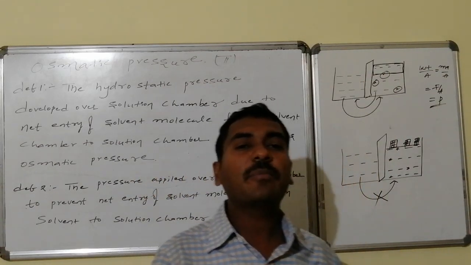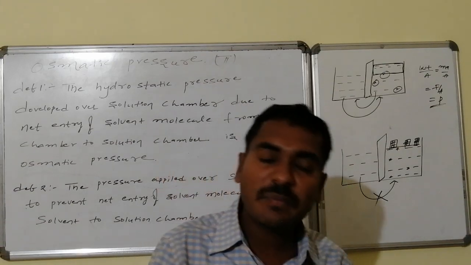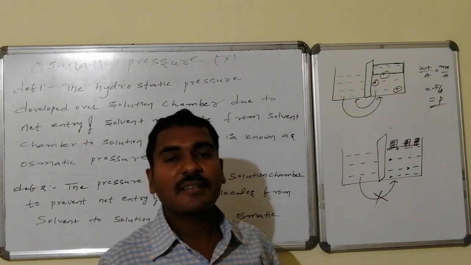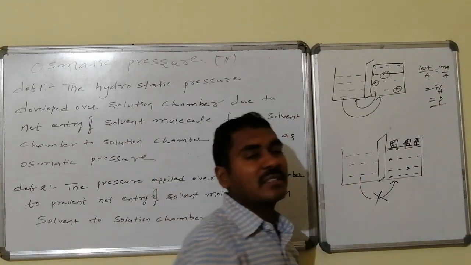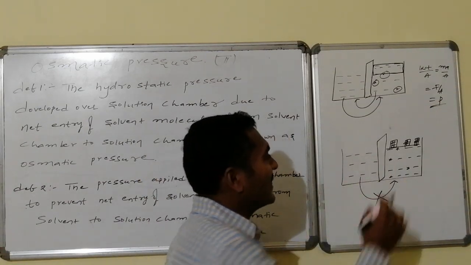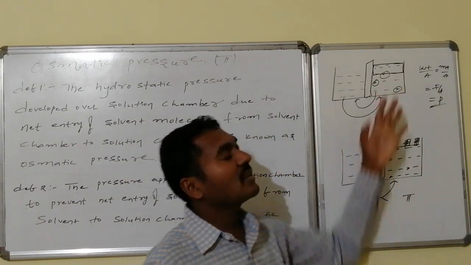Stagnated water will be deposited, water will stagnate, and it offers pressure. Whereas I am keeping some force, some weight, from the beginning. Due to this, the net entry of solvent molecules through the semi-permeable membrane is prevented. And this pressure is said to be osmotic pressure. Both are the same.